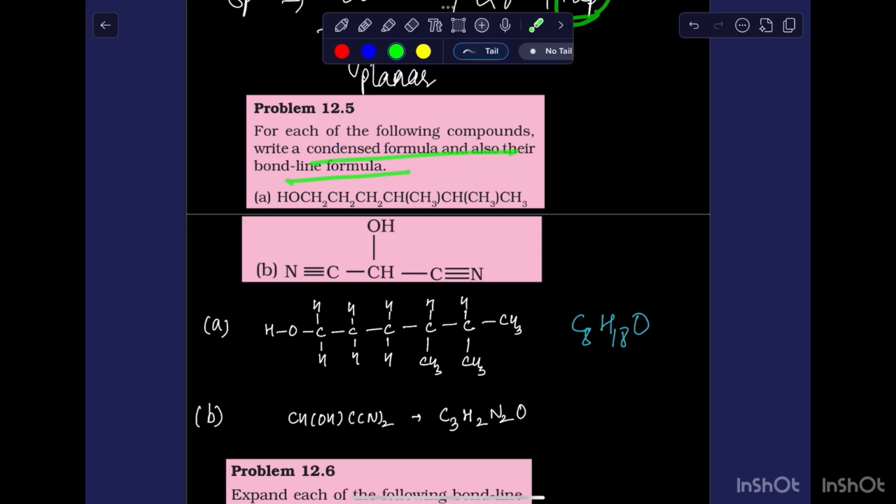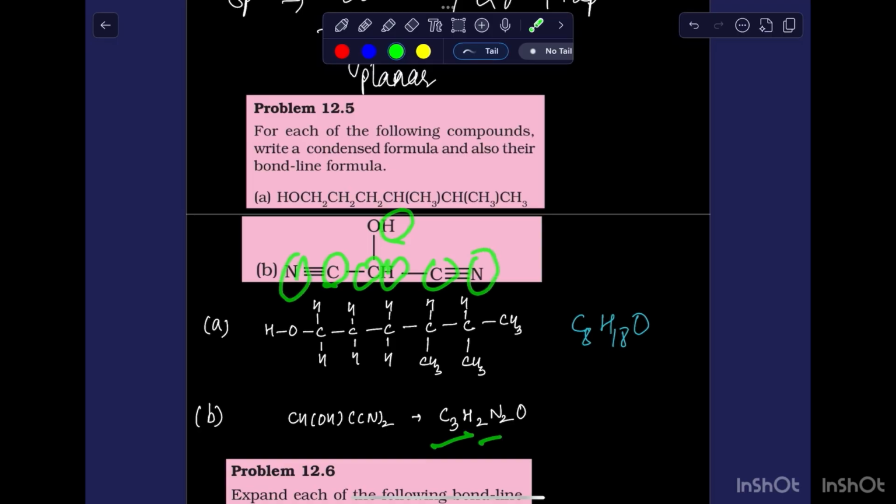So write a condensed formula and also their bond line formula. Again, start writing from the left, HO. Keep this in mind that carbon will form four bonds, oxygen will form two bonds, and hydrogen will form one bond. And just calculate the total number of atoms. The next one is also here: we have three carbon, two hydrogen, two nitrogen and one oxygen atom. So this is the formula.